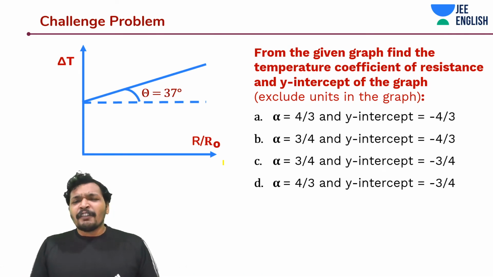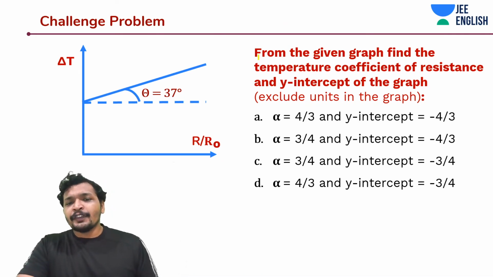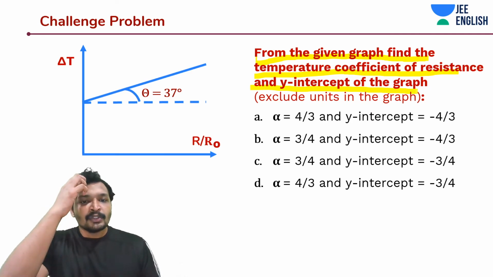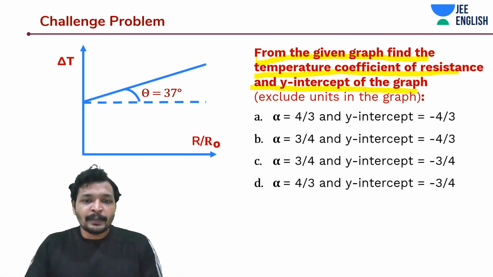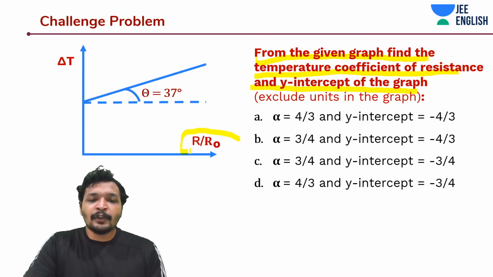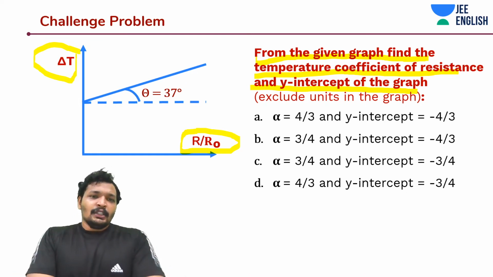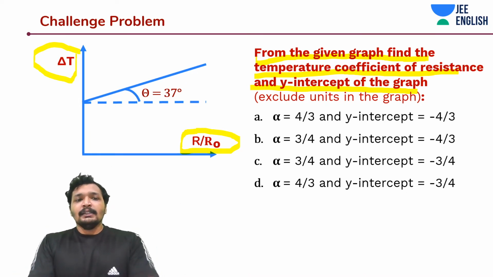From the given graph, find the temperature coefficient of resistance and the y-intercept of the given graph. There is a graph plotted with R by R naught on the x-axis and delta T, the change in temperature, on the y-axis. So what would be the y-intercept and the temperature coefficient? Take a moment and think about this graph carefully. How is this graph written?